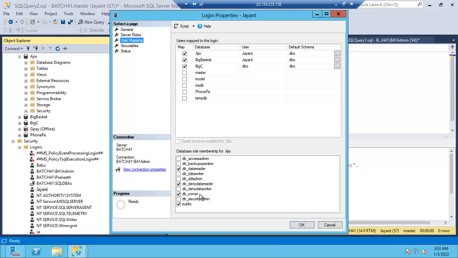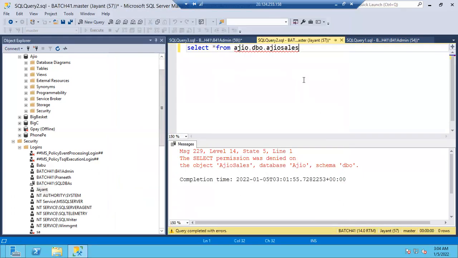Agree? Only that permission will be denied, guys. Data reader only will be denied. Don't think everything will be denied. Is it clear, guys? Whichever permission you apply deny on, only that permission will be denied. He can happily insert the data and all. He can delete the data, he can update the data. He can do everything, but he cannot read the data. That's it. Why? Because deny data reader is there. No select permission would be applied on him.